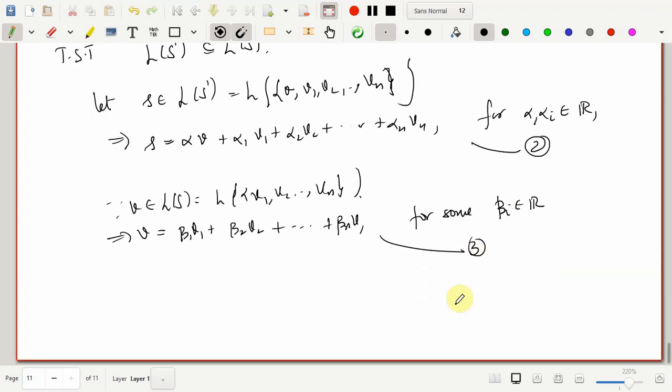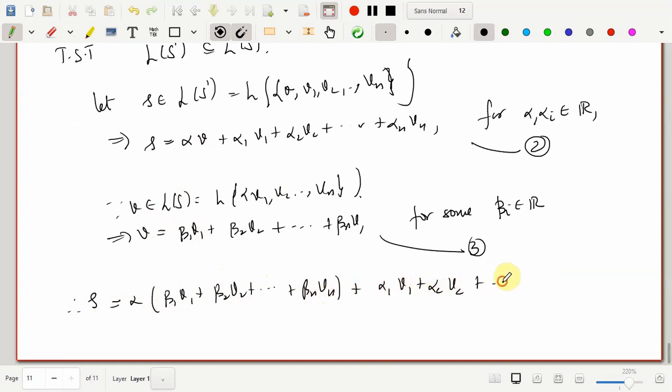Now rewrite this, because you know that V is expressed in terms of V1, V2 and Vn. So therefore this is the same as alpha into beta 1 V1 plus beta 2 V2, and this goes on till beta n Vn, plus alpha 1 V1 plus alpha 2 V2, and this goes on till alpha n Vn. Now you check that this is a linear combination of vectors in S, capital S, that is a linear combination of vectors V1, V2 dot dot dot Vn only.